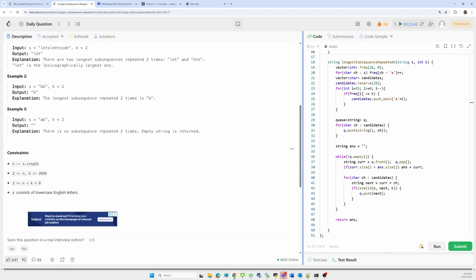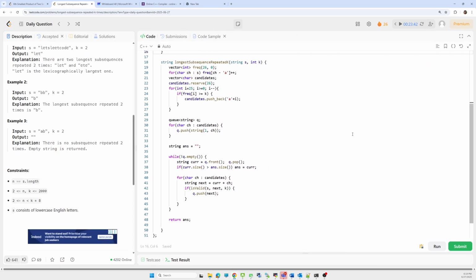So let's look into how to approach the problem. First we count the frequency. For counting, we take a fixed size array of size 26, initialized to 0, then iterate over each character of the string and count the frequency. Now we select only those candidates whose frequency is greater than or equal to k.